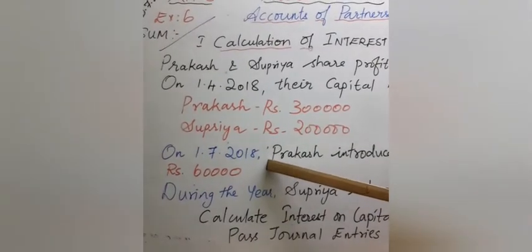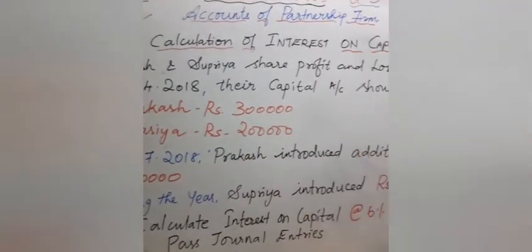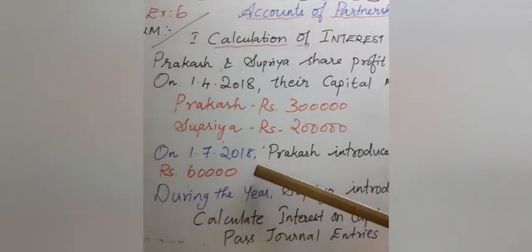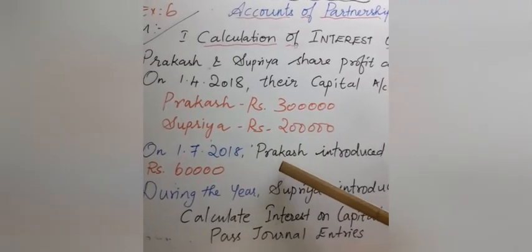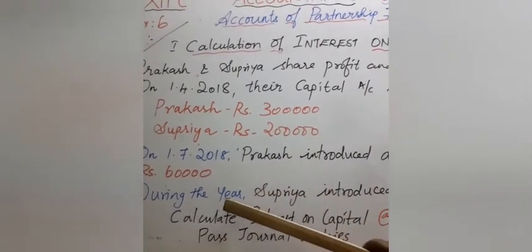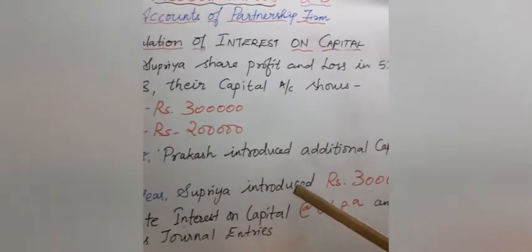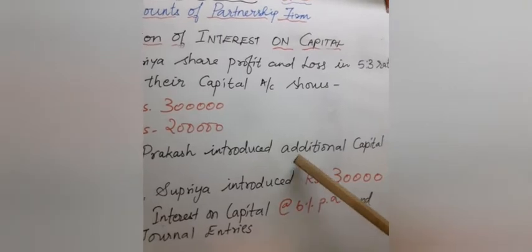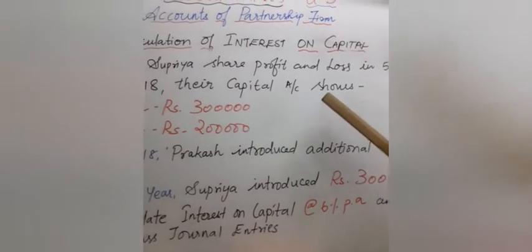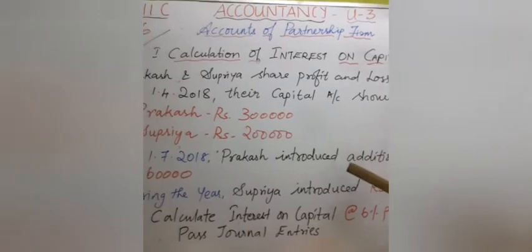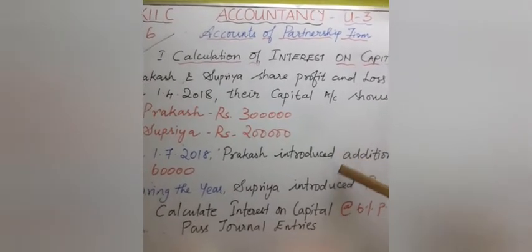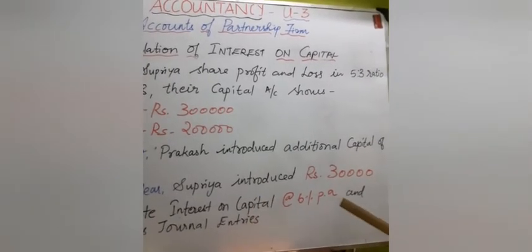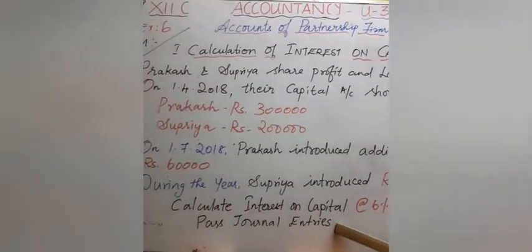On 1/7/2018, Prakash introduced additional capital of rupees 60,000. You got me, students? It is not like the previous sum. Here you have to do some calculation. Okay. During the year, Supriya introduced rupees 30,000. So what is the point here? There is additional capital. So originally there is one capital and then in the middle of the year both of them are introducing capital. We want to calculate what? Interest on capital, and then we want to show the journal entries.